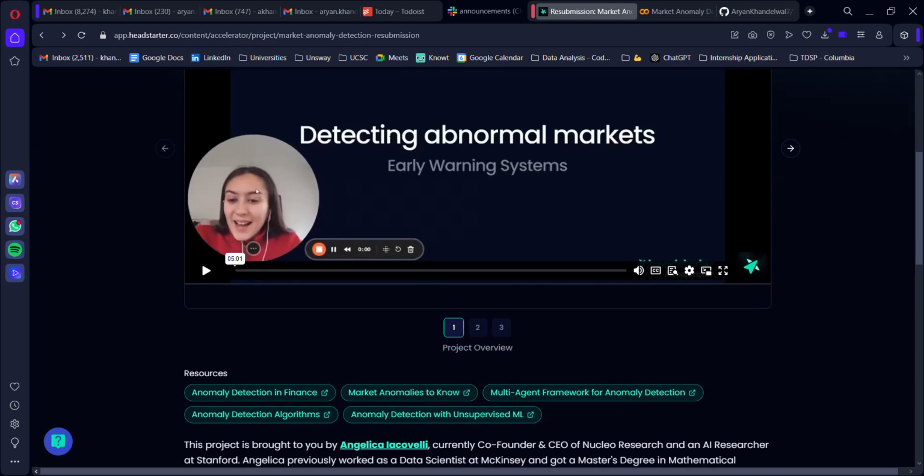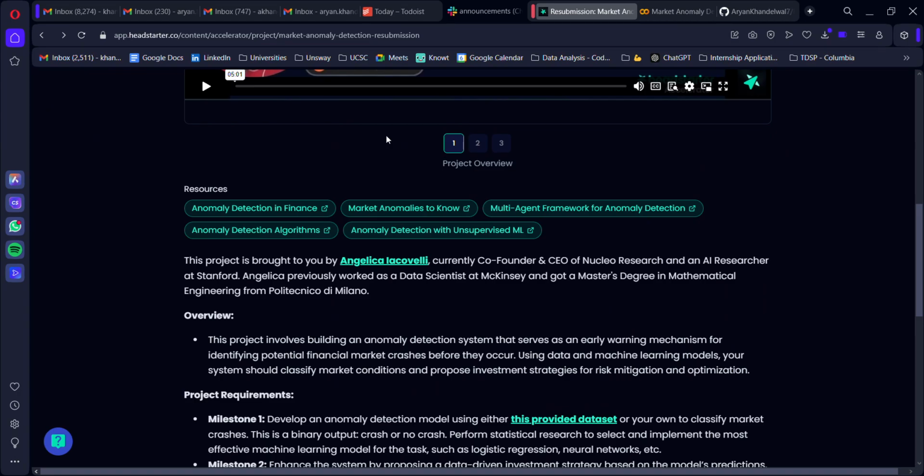This week we were tasked with building a project which mainly classifies all the possible anomalies within the market system, by giving us a particular CSV file and then detecting any anomalies that can occur. In today's market, with all the indexes and stock market fluctuations and various other things, there are a lot of anomalies that can occur. By anomalies, I mean crashes and no crashes perhaps within the market, right?